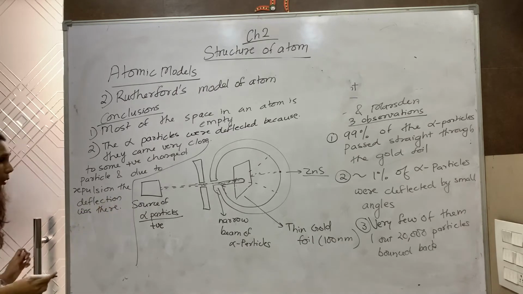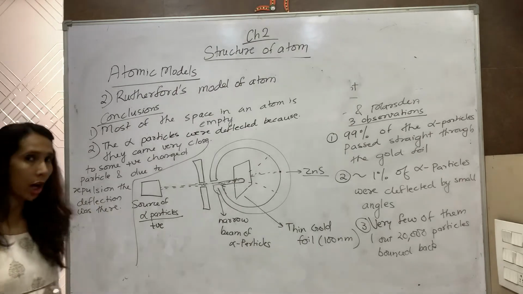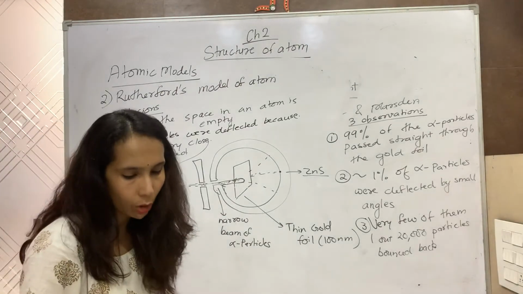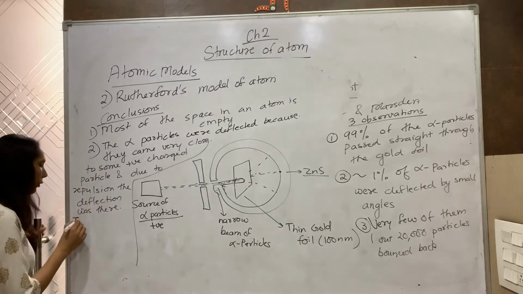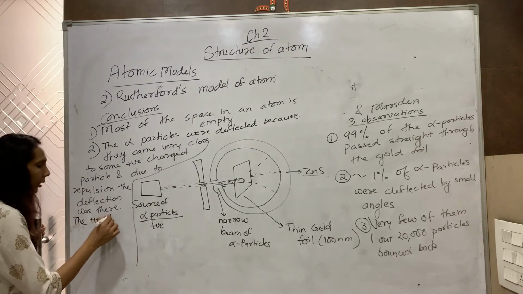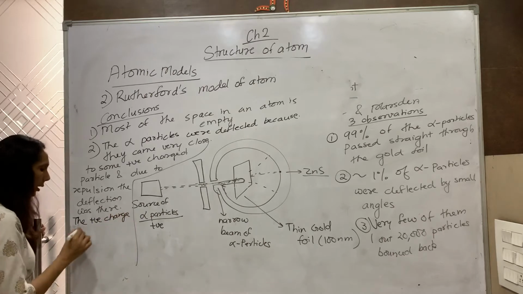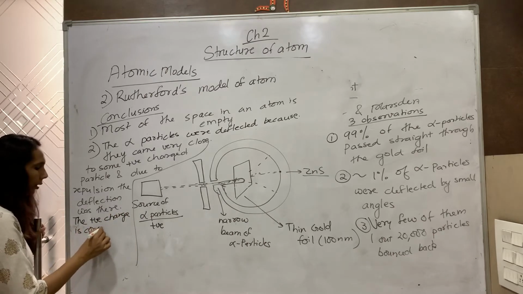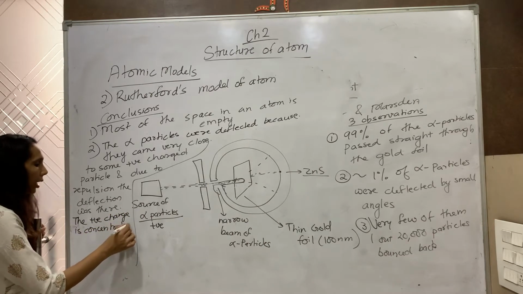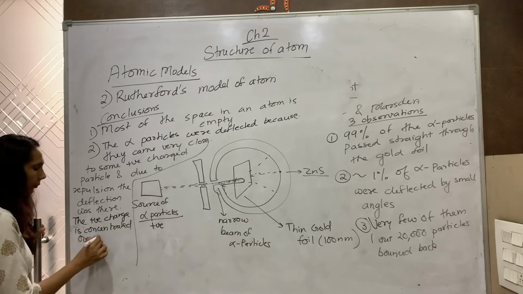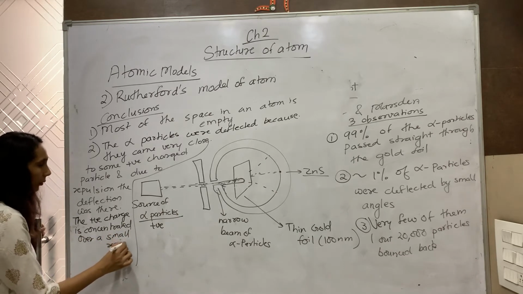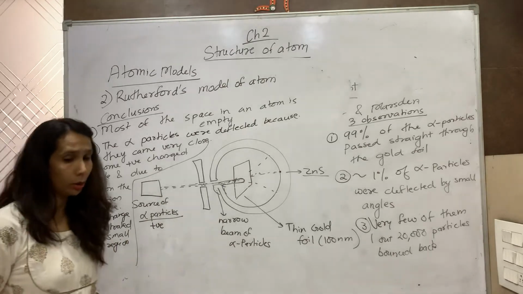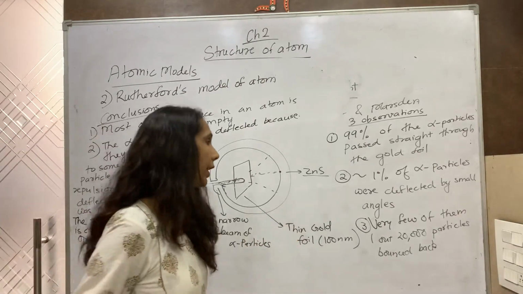So what did he conclude? That the positive charge of an atom was concentrated over a very small region. The positive charge is concentrated over a small region. So this was the second conclusion on the basis of the second observation.